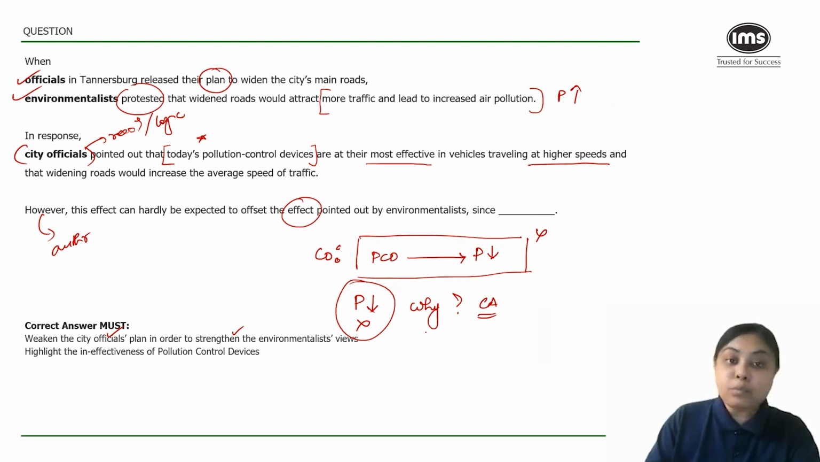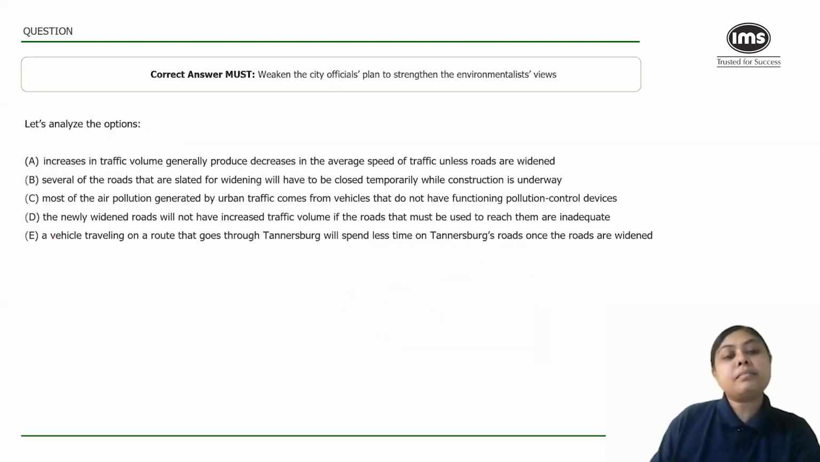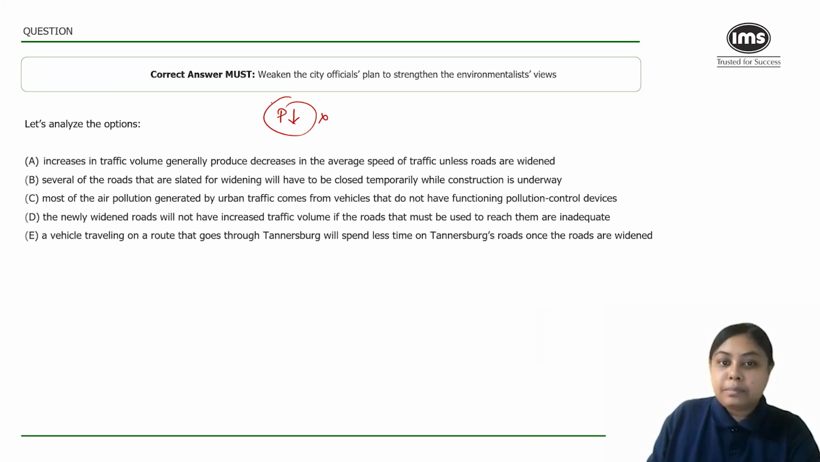So let's immediately move into analyzing the options. As I analyze options, my prime focus has to be an option which will say that pollution will not come down. Pollution cannot be decreased by the pollution control devices. This is what I have to be aiming for. Option A: increases in traffic volume will obviously decrease the average speed. So pollution control devices will not come in handy.